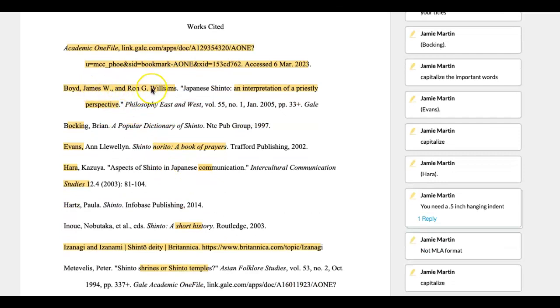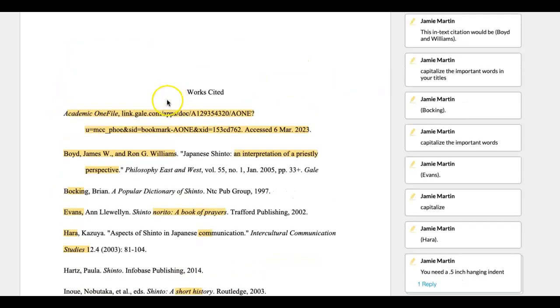You've got two authors. The question that you had about the in-text citation, I'm talking about it's always going to be the first word or words. So you're never going to pull from like the middle of a citation. It's always going to be whatever the citation starts with. So for this one, it's going to be Boyd and Williams because there's two authors. So I put it right here, the in-text citation. So this is what will go into the parentheses at the end of the sentence.